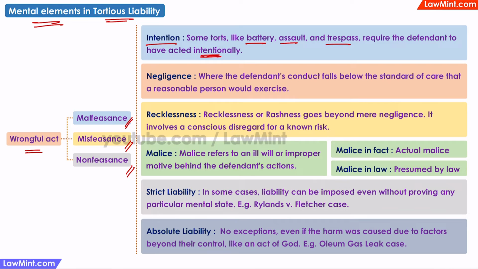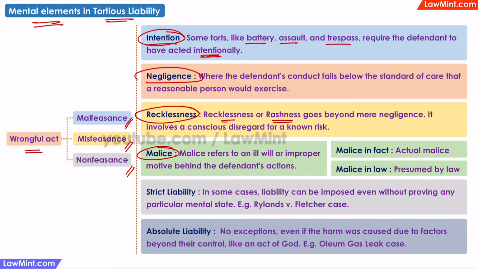If I know that it is somebody's private property and I still drove into that road, then it is intentional. Negligence is a situation where the wrongful act occurred unintentionally, but because the person failed to exercise due care. Many accidents occur because of negligence, because the driver may be distracted by something inside or outside the car and fails to pay attention to the road ahead. So due care was not exercised. Recklessness or rashness is where a person knows that acting in a particular way is risky, but still does that. Driving on the wrong side of a highway is a known risk. So intentionally driving on the wrong side is reckless or rash behavior.